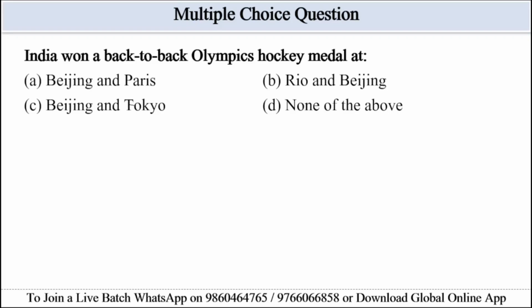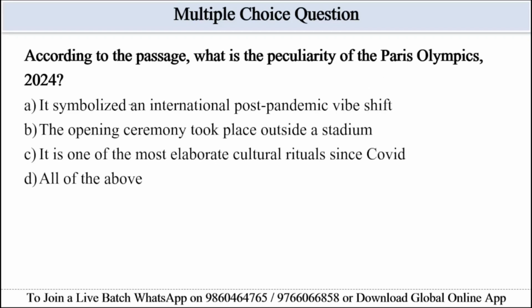So let's move to the next question. According to the passage, what is the peculiarity of the Paris Olympics 2024? Options are given. Option A, it symbolized an international post-pandemic vibe shift. Option B, the opening ceremony took place outside the stadium. Option C, it is one of the most elaborate cultural rituals since COVID. And option D, all of the above. So students, this question asks for the unique or distinctive feature of the Paris Olympics as described in the passage. Peculiarity here means a characteristic feature.